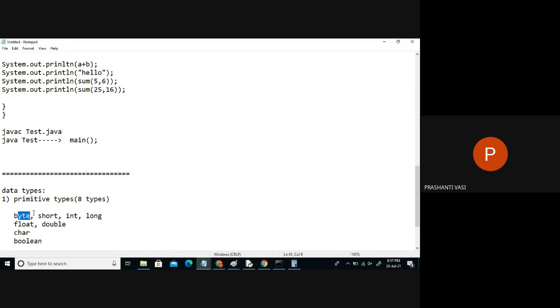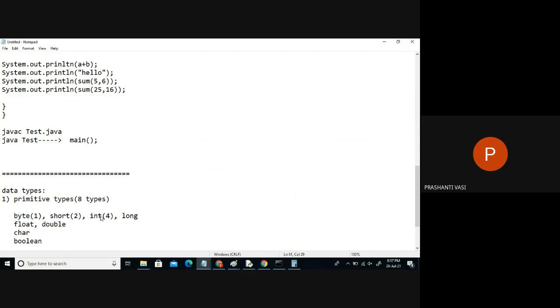So these 4 are of integer types, no decimal values, no fractional units there. Right now, byte is of only a single byte, 1 byte of information. Short will consist of data up to a range of how many bytes? 2 bytes.